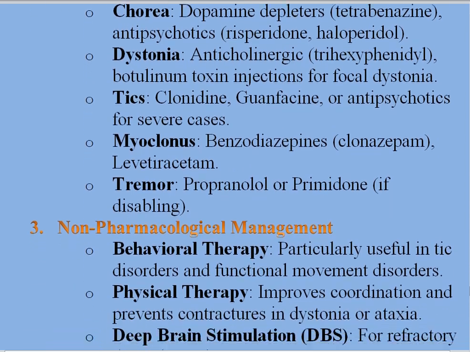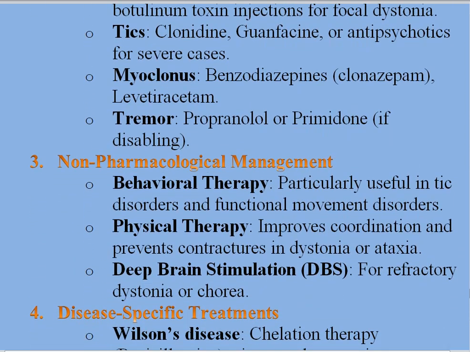Non-pharmacological treatment, such as behavior therapy, is particularly useful in tic disorders and functional movement disorders. Physical therapy improves coordination and prevents contracture in dystonia or ataxia. Deep brain stimulation is for refractory dystonia or chorea.